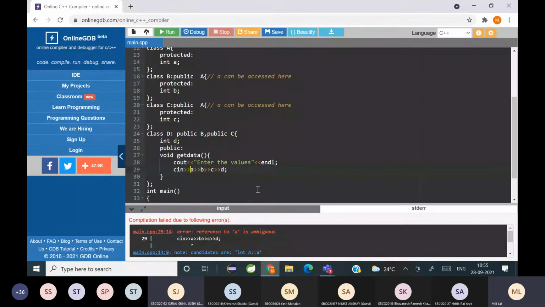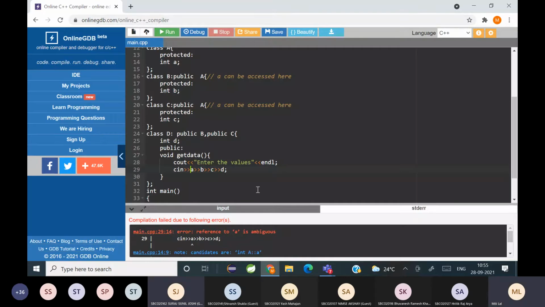But I need it. No sir, suppose class B needs it for some function. I have not written methods here, but suppose some problem statement which I was solving required that class B had to use A, and similarly class C also had to use A, and D had to use B and C also because it wanted the properties of B and C. In that case, what will you do?